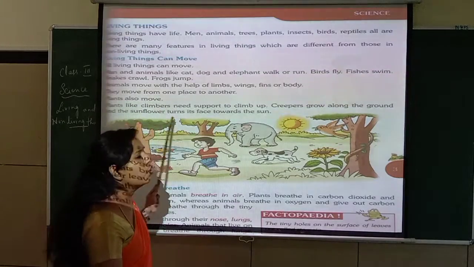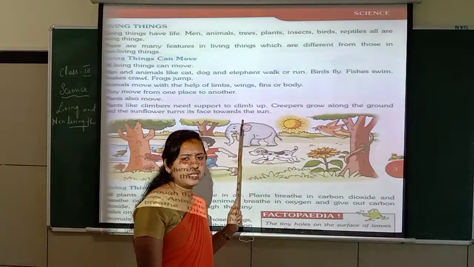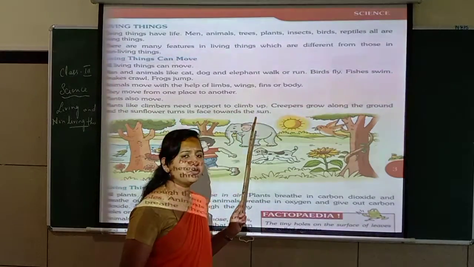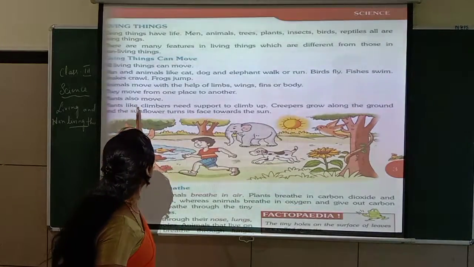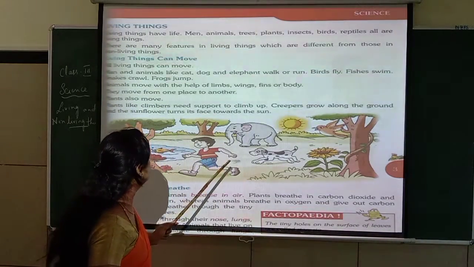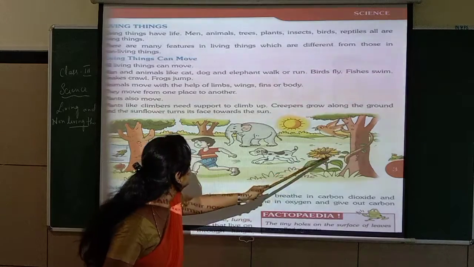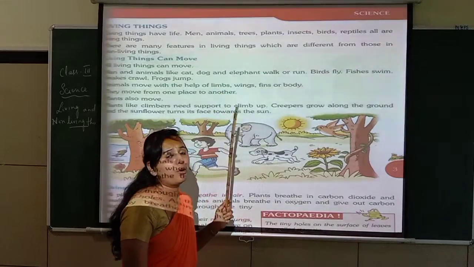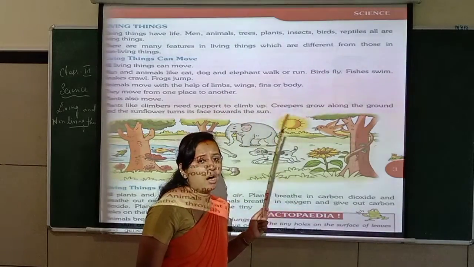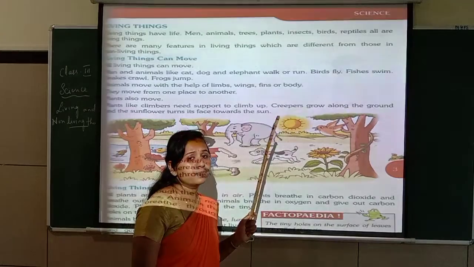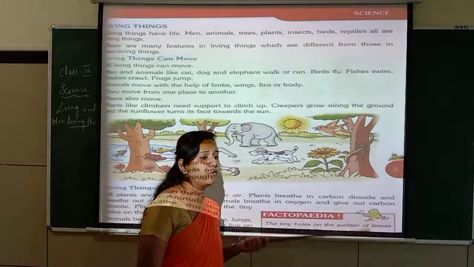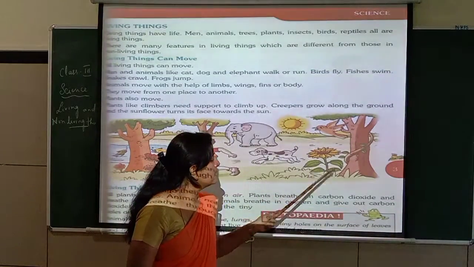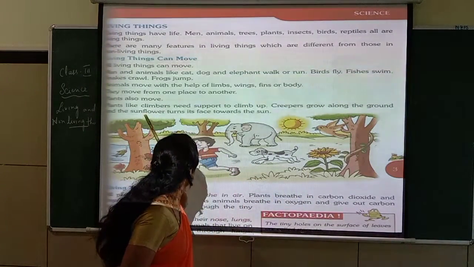Plants also move. How will plants move? You have all seen that plants grow. Even plants have life. How do plants move from one place to another? Plants like climbers. See here, I show you in the picture. These are climbers, right? They grow upward with the help of sticks, walls or ropes. If there is any help next to the plant, it starts growing with that. That is called climbers.